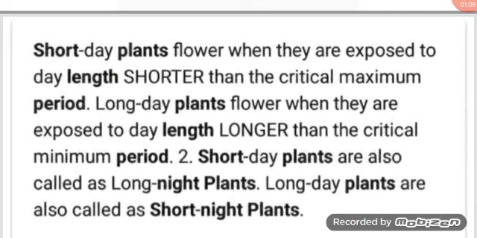Short day plants flower when they are exposed to day length shorter than the critical maximum period. Long day plants flower when they are exposed to day length longer than the critical minimum period. Short day plants are also called long night plants. Long day plants are also known as short night plants.